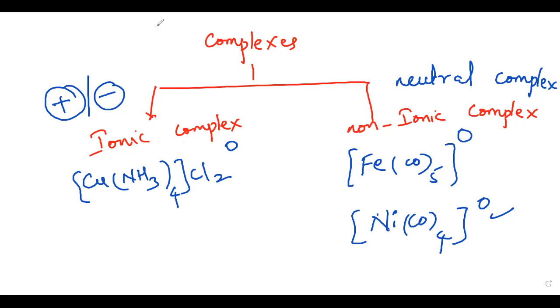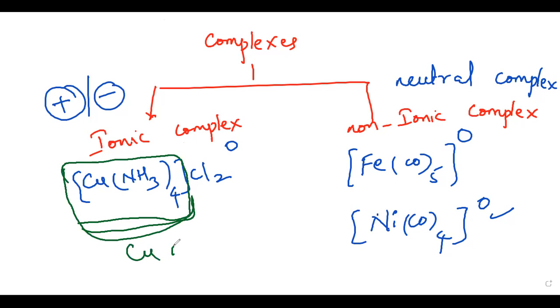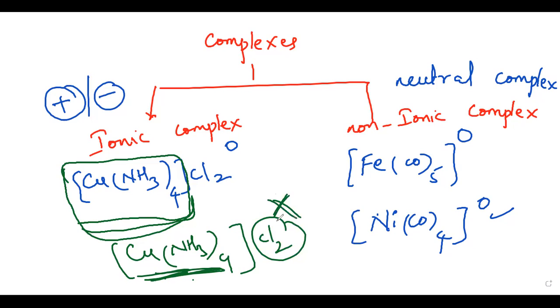You can easily understand that the total complex is up to this, but the coordination bonds are present only inside the square brackets. So this [Cu(NH3)4] has our coordination bonds. The dative bonds, the coordinate covalent bonds, are present only in the square brackets. Outside, with the Cl2, these are not coordinate covalent bonds. So we will give the nomenclature for this coordination sphere, where the coordinate covalent bonds are present.